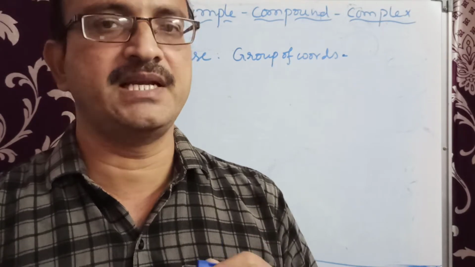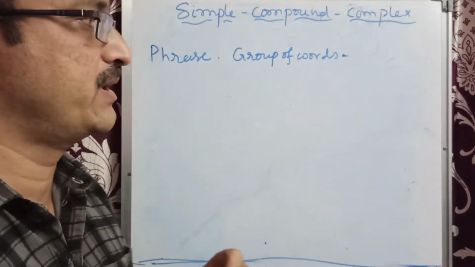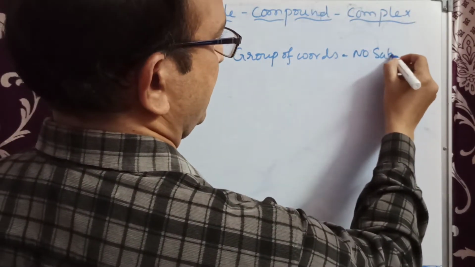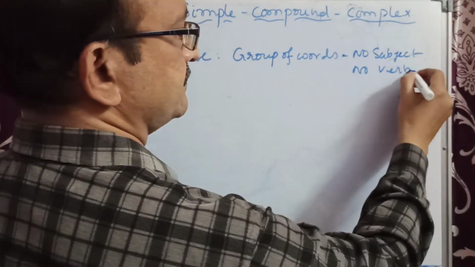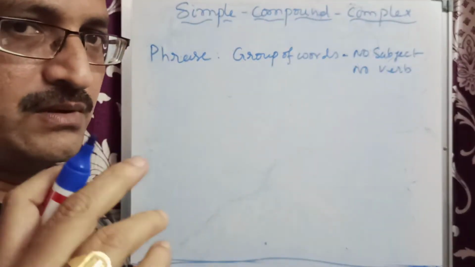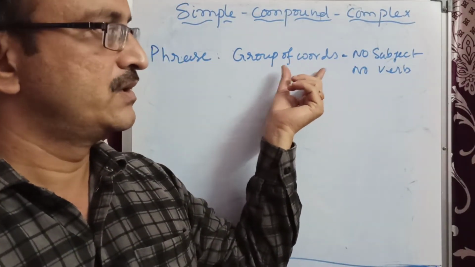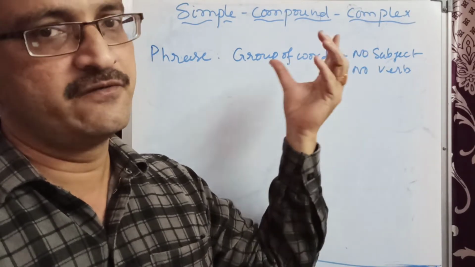And another important point is there is no subject and no verb. You understand? So again, phrase means group of words, no subject, no verb. That is what we call a phrase.